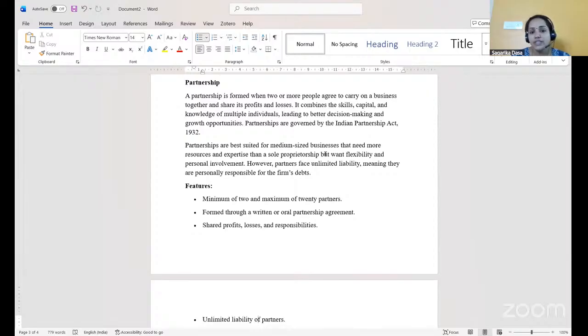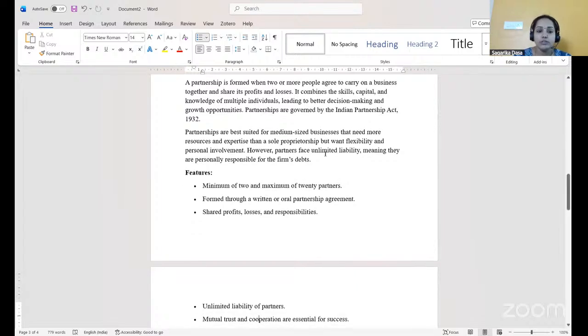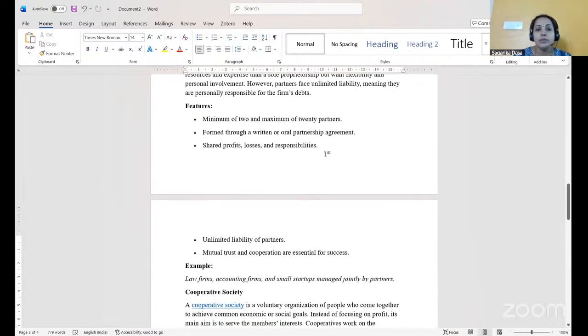However, partners face unlimited liability, meaning they are personally responsible for the firm's debts. So, as I mentioned, whatever the risk, whatever the debts that are there, have to be borne by the partners. When we see the features of a partnership firm, there will be a minimum of two members and a maximum of 20 members. A partnership firm is formed through a written or oral partnership agreement. It may be a written partnership agreement or an oral partnership agreement.